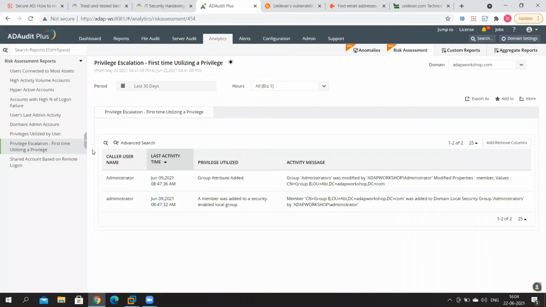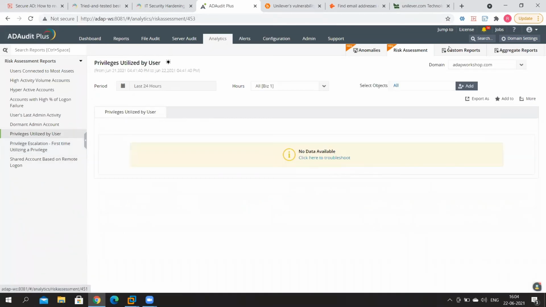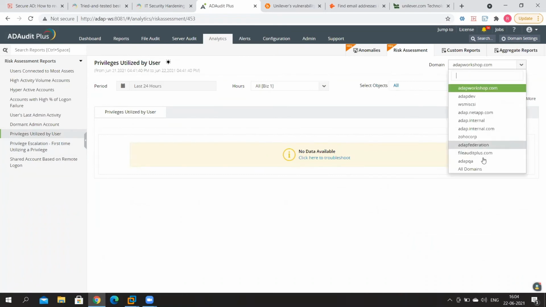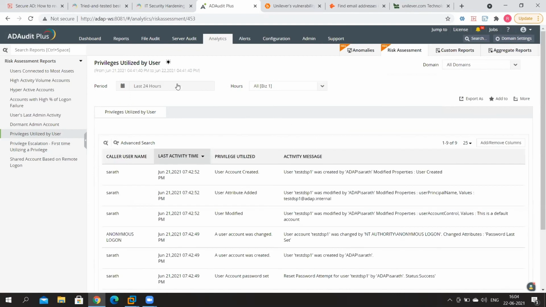An IT risk assessment is a major preventive measure that actively mitigates the risk of vulnerabilities and threats in your company. The objective of a risk assessment is to identify the existing flaws that could be exploited to threaten the security of the network and the data that resides in it. So take a look at some of the reports on the left-hand side over here. I'll highlight one particular report to you, privileges utilized by user. And let's get some information. Let's look at all the domains. And we're looking at the last 24 hours right now.